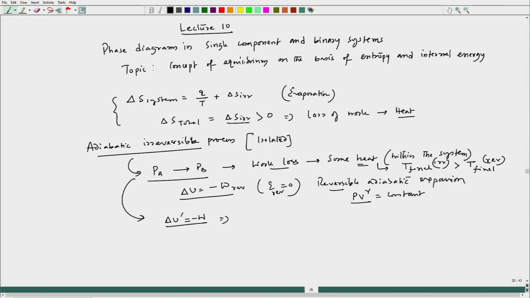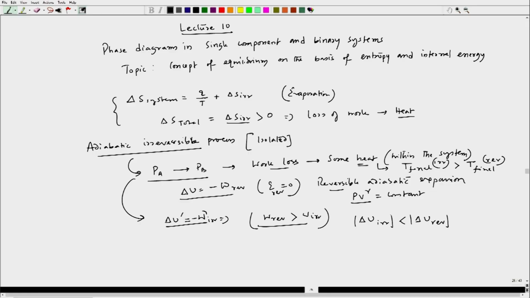That means the internal energy would be a little higher for the system after adiabatic irreversible change in comparison to the adiabatic reversible expansion.